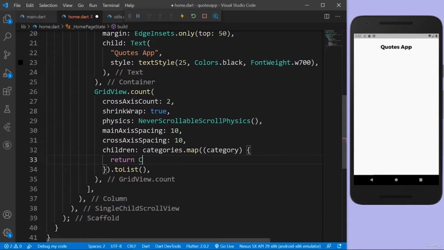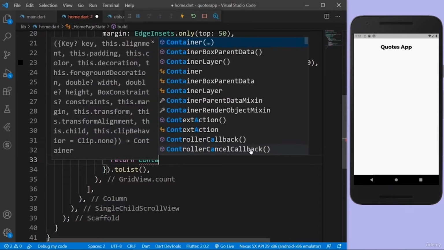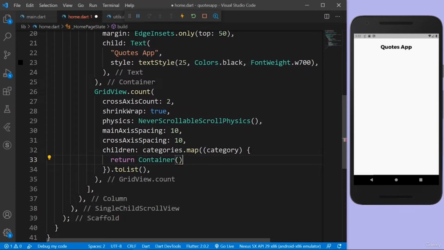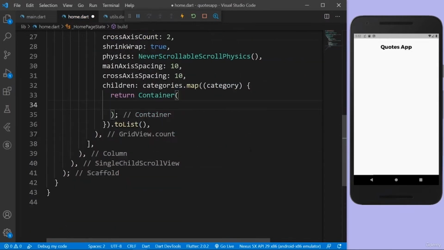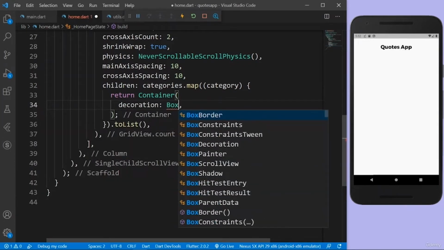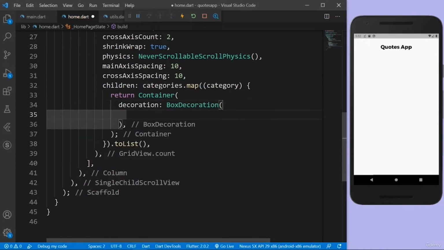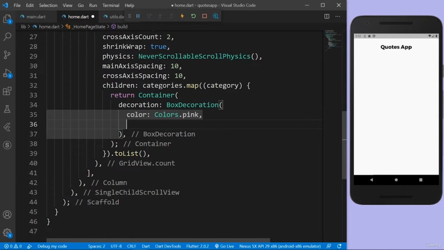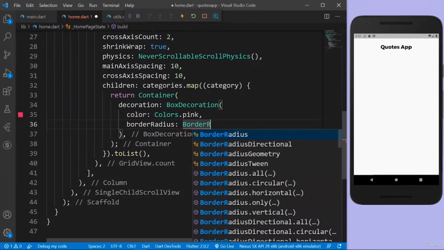So I'm going to return a container, and in the container I'm going to have a decoration, because I want to give some colors. So I'm going to say box decoration. For the box decoration, I also want to give colors.pink, and also a border radius. So I'll say border radius.circular. 20 pixels should be good.